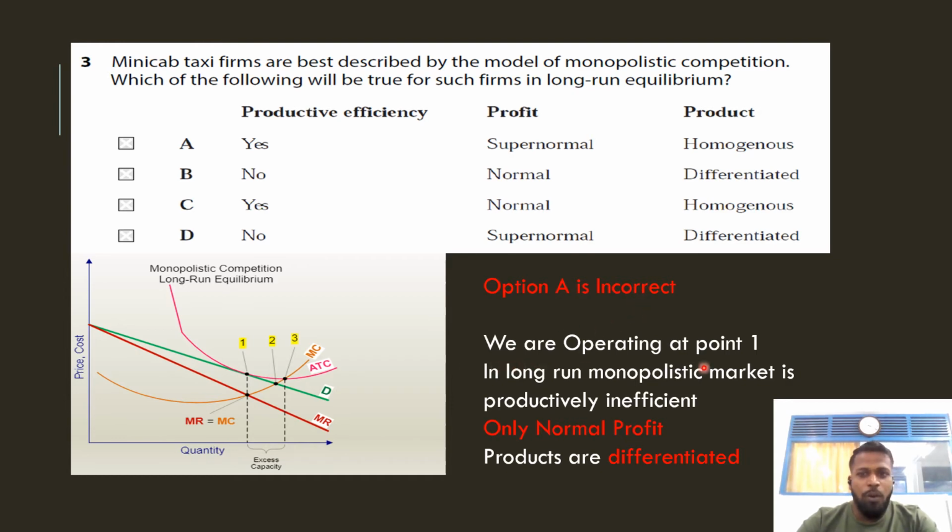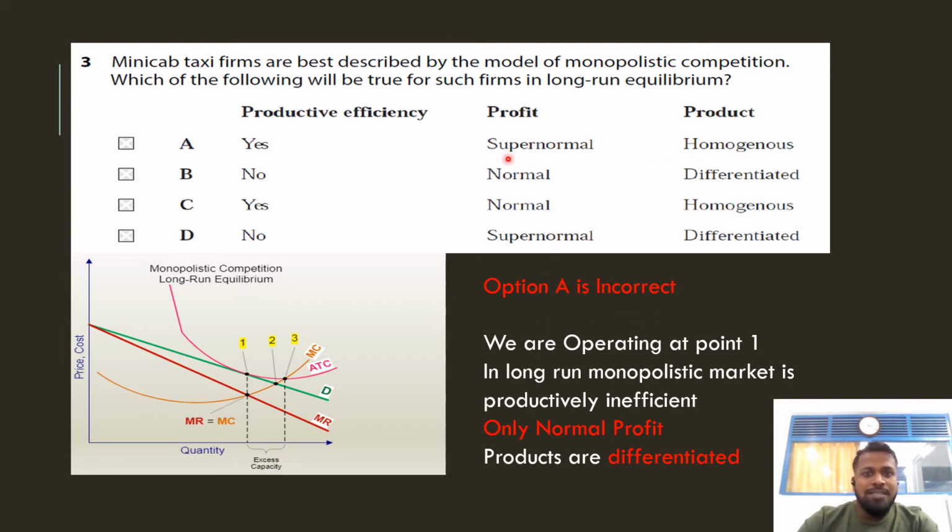Why? Because we are operating at point 1. You can see this diagram. At MC equal to MR, we will operate at this point. At this point, that particular firm is not productively efficient. The productive efficiency point is where MC is equal to AC. Point 3 is productively efficient. So it is productively inefficient, but this option says productive efficiency. So that's why option A is wrong.